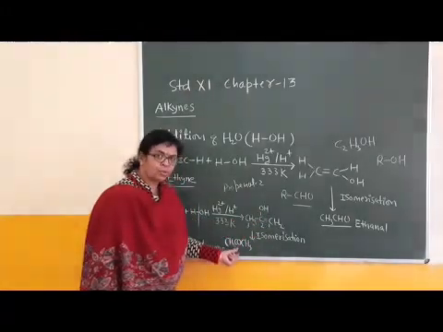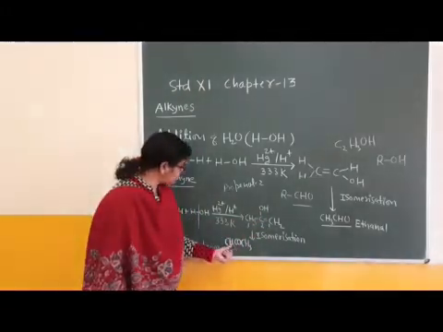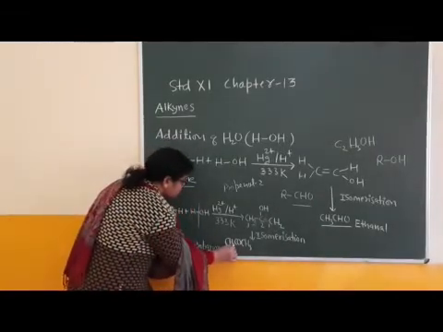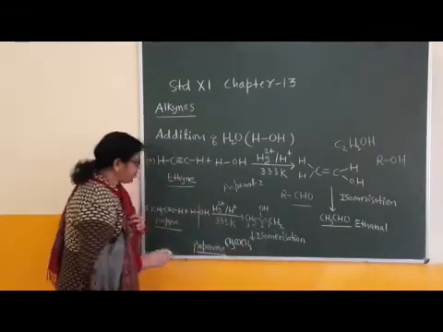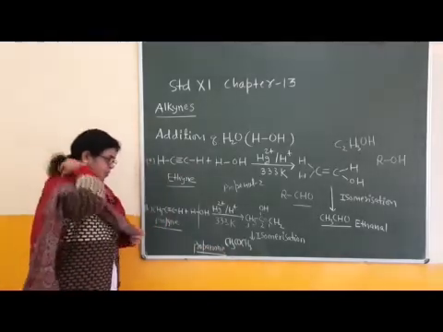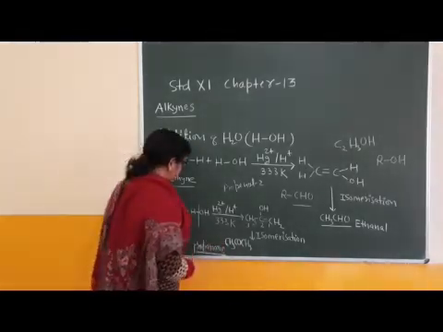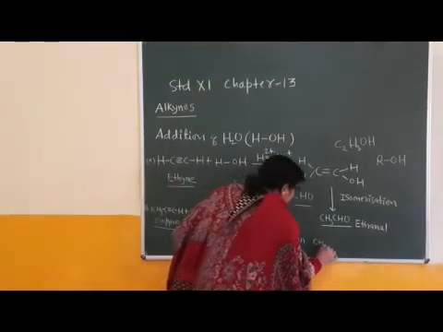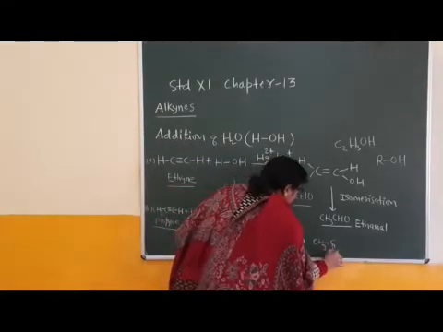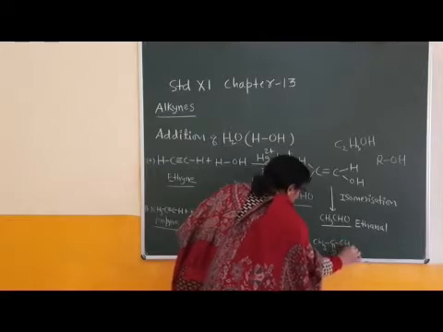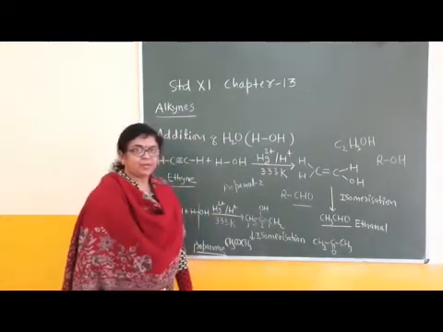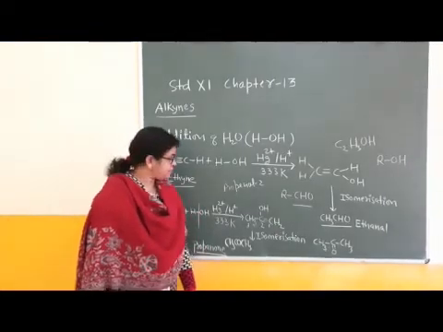C double bonded O is the carbonyl group, and this is a ketone. The IUPAC name of this ketone is propanone. Okay children, the bonding structure of this product: CH3C double bond O and CH3. The common name is acetone, the IUPAC name is propanone.